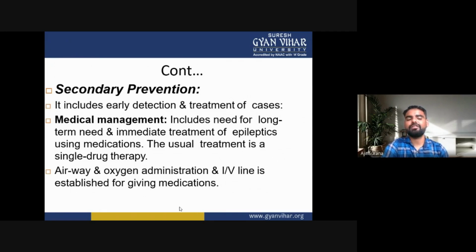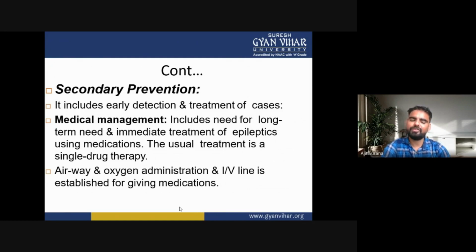First is the medical management. It includes the need for long-term treatment and immediate treatment of epilepsy using medication. The usual treatment for epilepsy is single drug therapy, airway and oxygen administration.